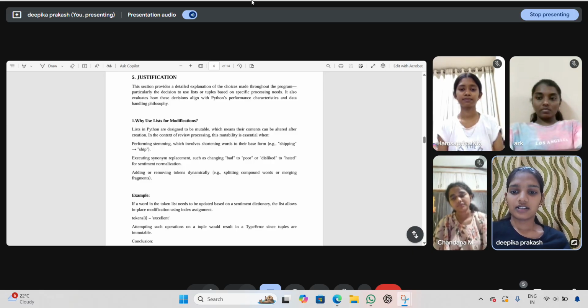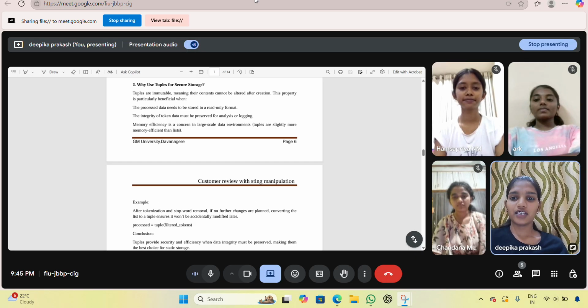For example, token i equals excellent. You cannot do this with a tuple as it is immutable. Lists are perfect for tasks where we need to edit or modify data.